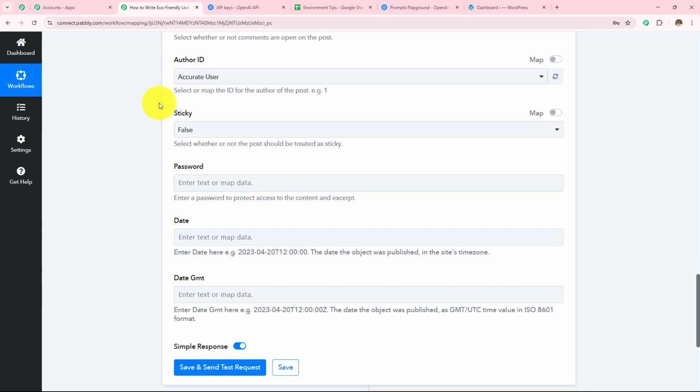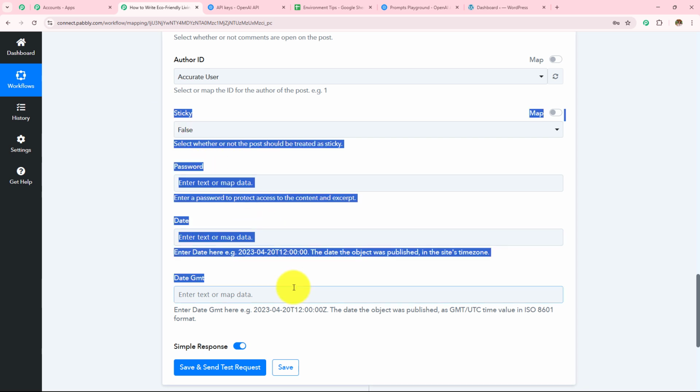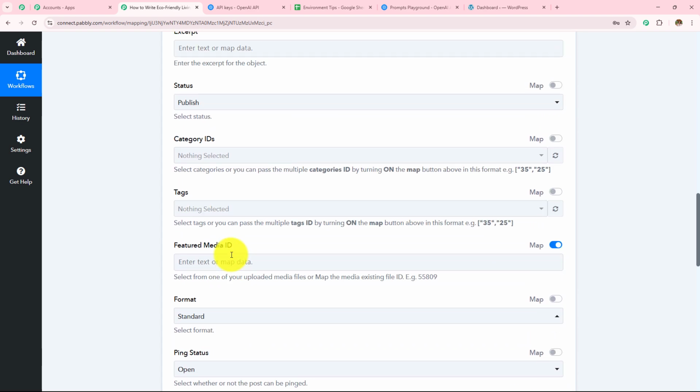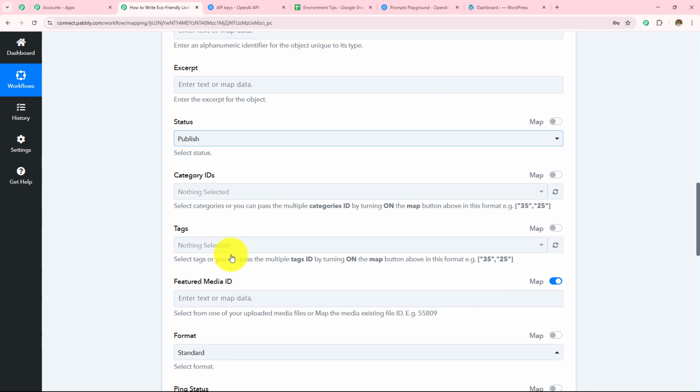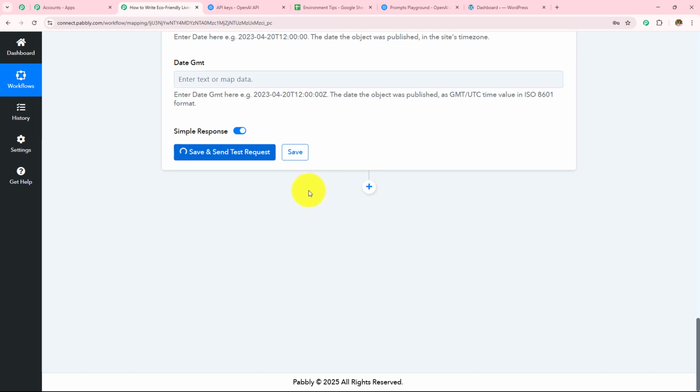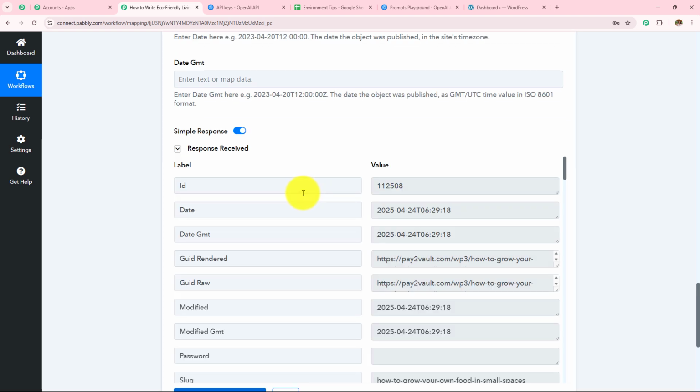Author ID I've selected; sticky, password, due date, GMT are not required fields, so I'm going to skip this. Here we have entered the content title and the content topic. Now I'm simply going to click on save and send test request and let's wait for the response. So here we have received the response.